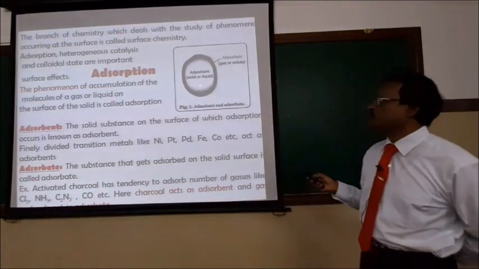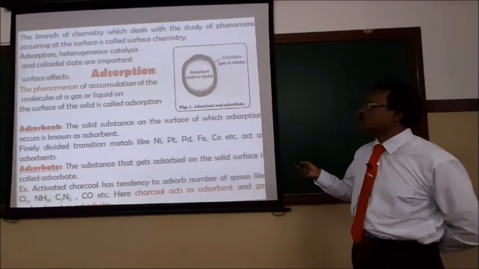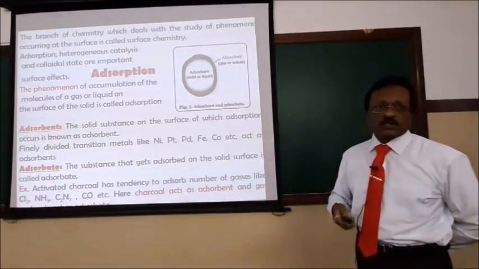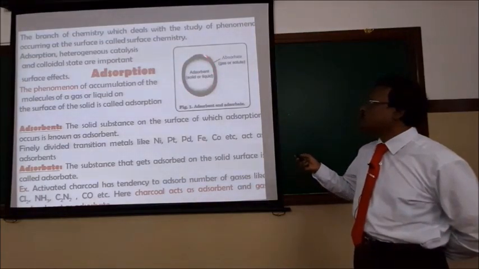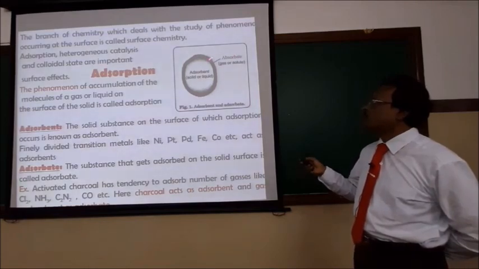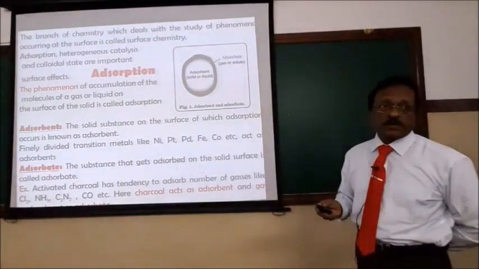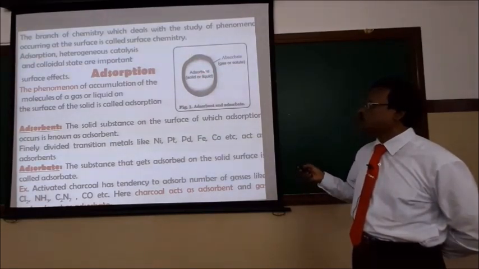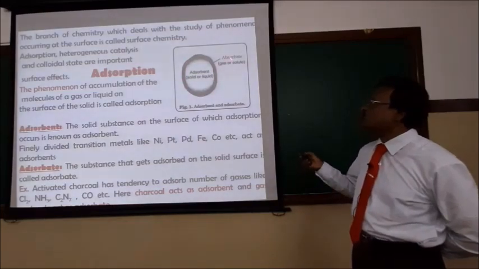Look at the diagram, again a simple diagram. Let us take charcoal. Charcoal is an adsorbent, a solid substance on the surface of which adsorption occurs. This charcoal has the capacity to adsorb a number of molecules like carbon monoxide, arsenic oxide, and hydrogen sulfide. The molecules accumulating on the solid surface are called the adsorbate. Any solid substance on the surface of which adsorption occurs is called the adsorbent. The molecules that are getting adsorbed are called the adsorbate. Suppose activated charcoal adsorbs a carbon monoxide molecule: the charcoal is the adsorbent and the carbon monoxide molecule is the adsorbate.